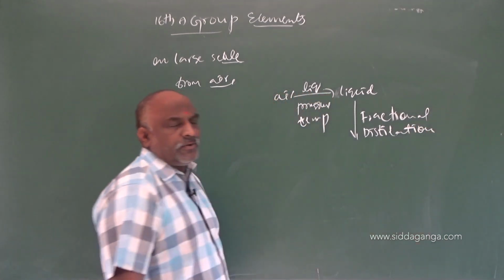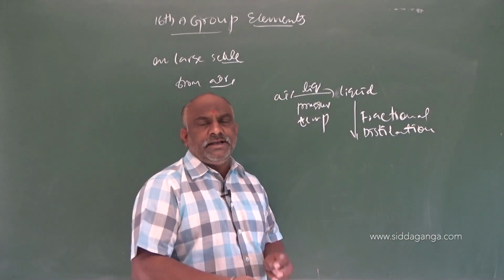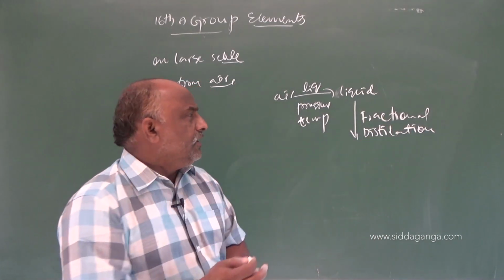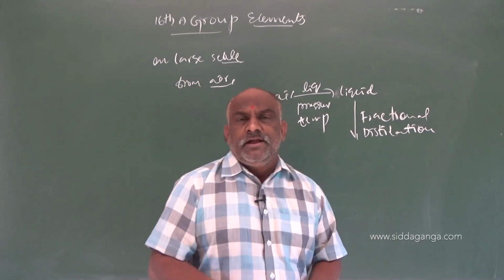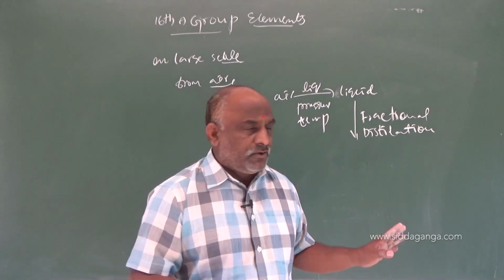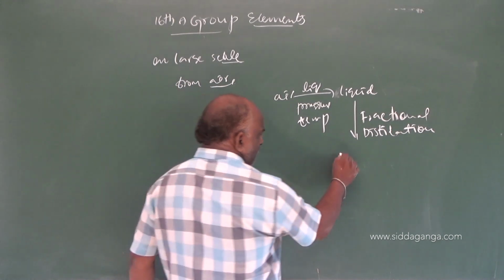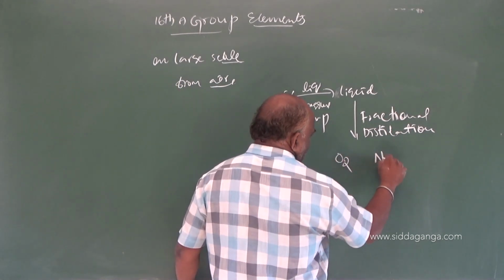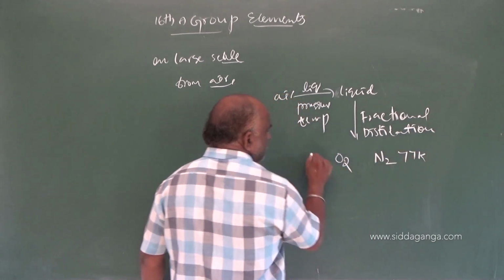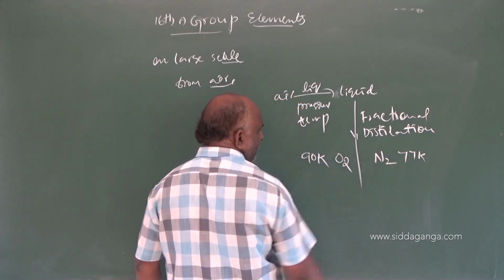Fractional distillation is one of the techniques from organic chemistry. Already, in this process, the majority of water molecules and carbon dioxide are separated out, and the majority portion is oxygen and nitrogen. Nitrogen boiling temperature is 77 Kelvin and oxygen boiling temperature is 90 Kelvin.